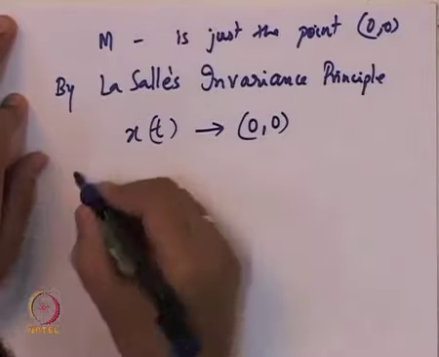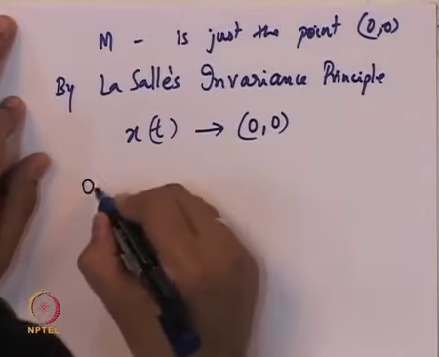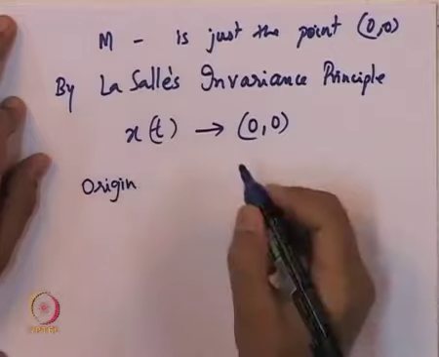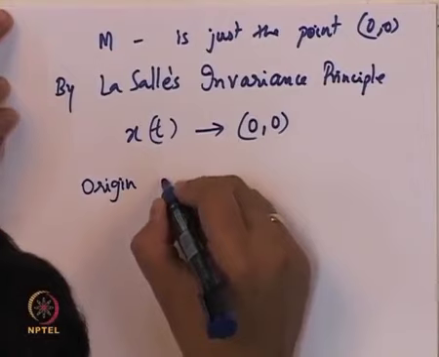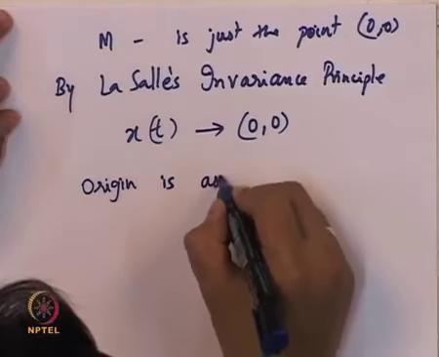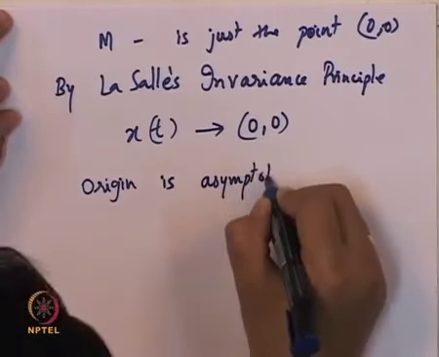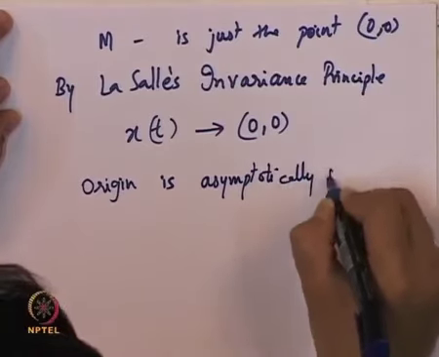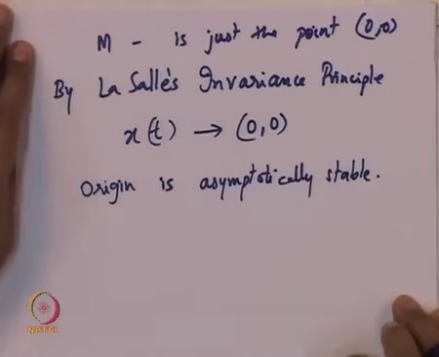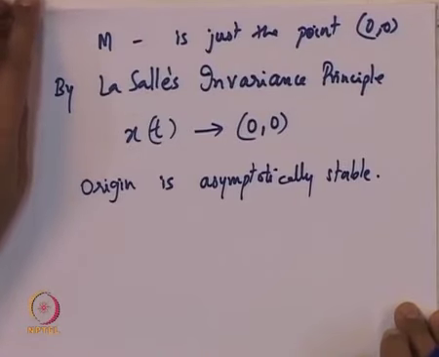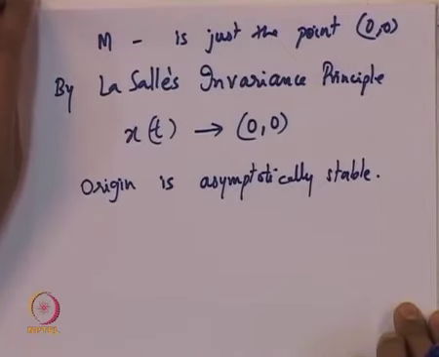So, this in other words proves that the origin is not just stable, which we already concluded from Lyapunov's theorem of stability, but we in fact got that the origin is asymptotically stable. So, this concludes the proof of the statement that the origin is asymptotically stable by using what principle? Not by using Lyapunov's theorem of asymptotic stability, but by using LaSalle's invariance principle,